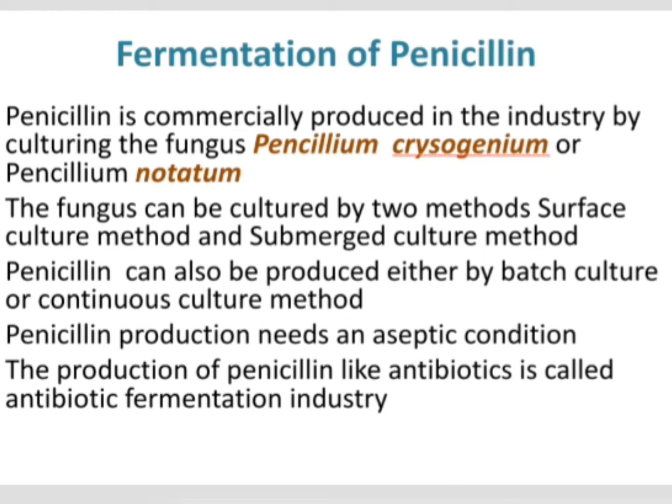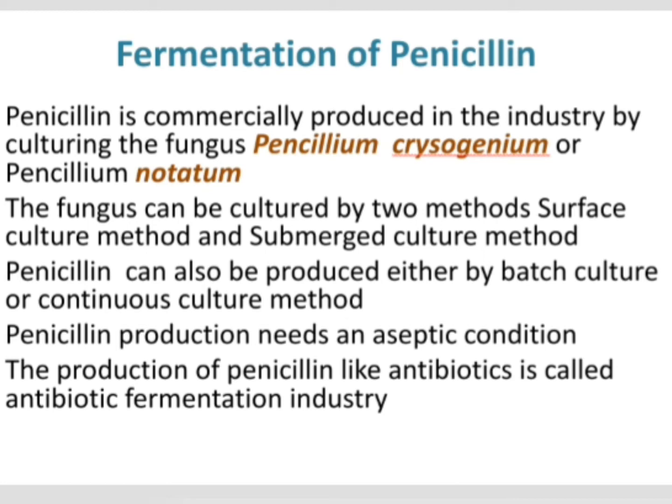Penicillin production mainly requires an aseptic condition, and the production of penicillin-like antibiotics is called the antibiotic fermentation industry. So now we are going to study about the antibiotic fermentation industry, where antibiotics like penicillins are extracted from microorganisms like fungi, and penicillin has been commercially produced mainly from two fungi belonging to the genus Penicillium, that is Penicillium chrysogenum and Penicillium notatum.